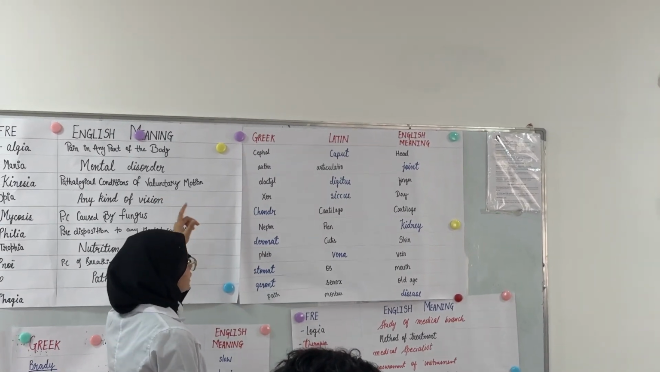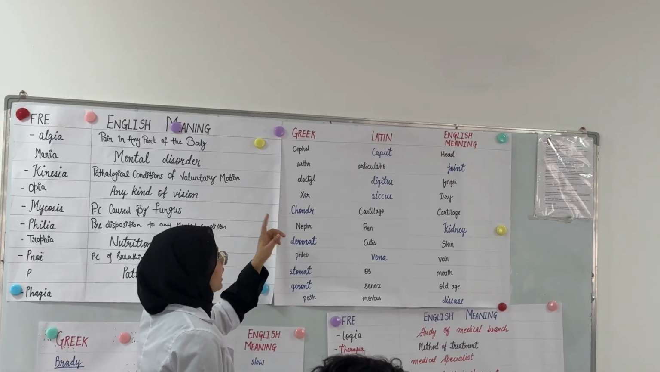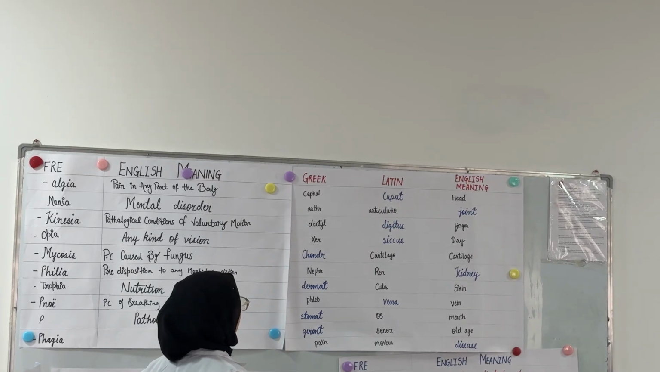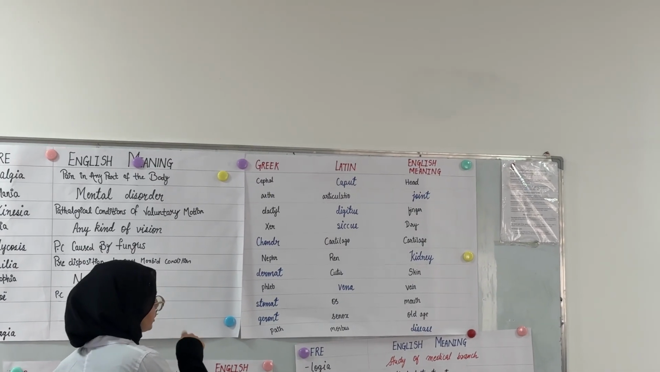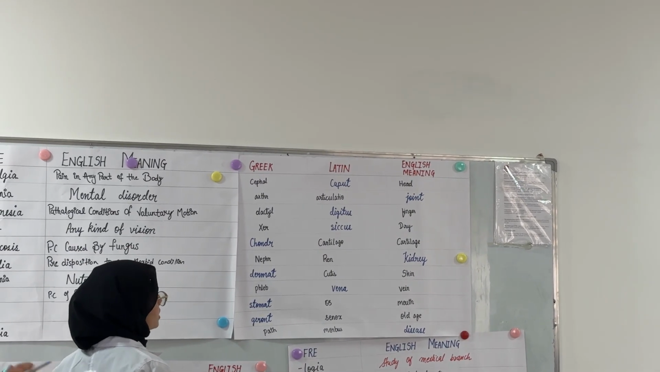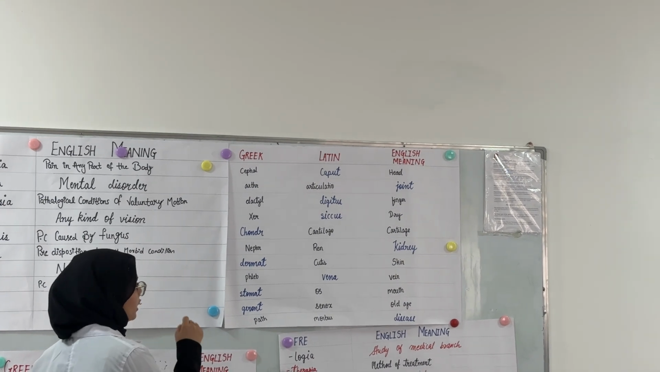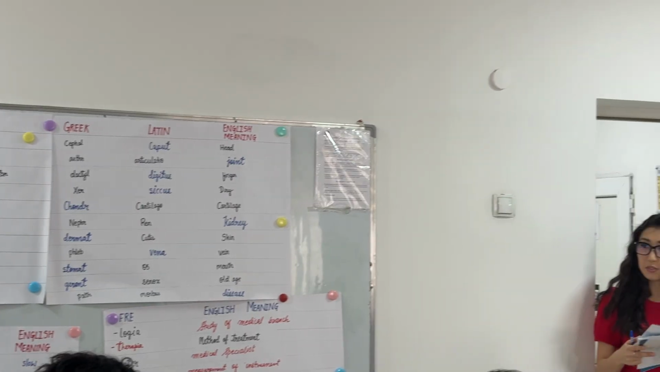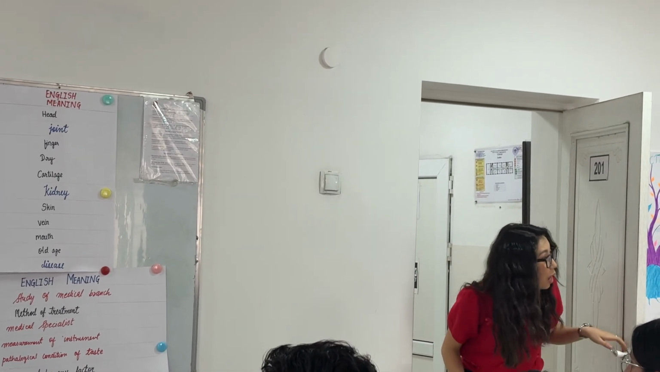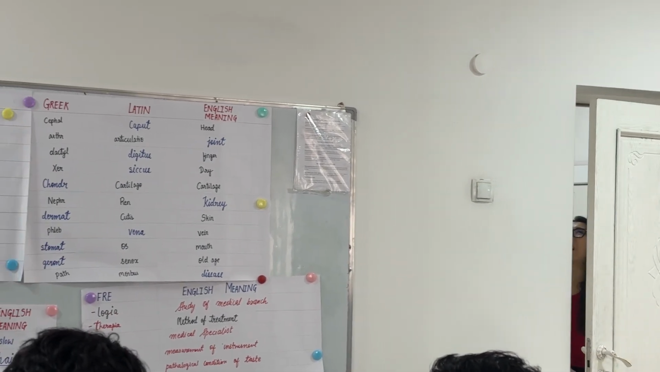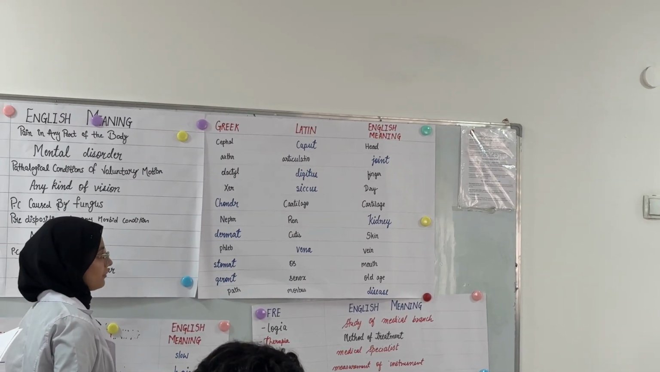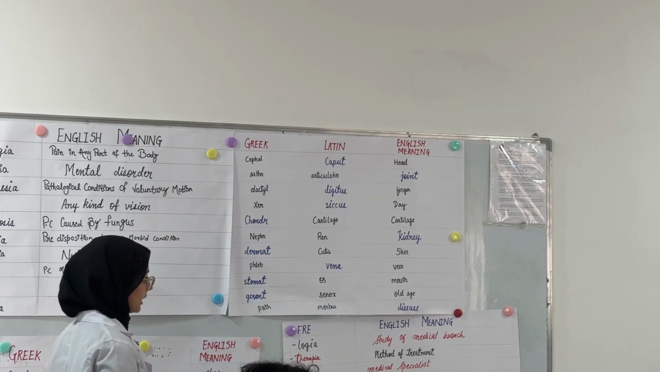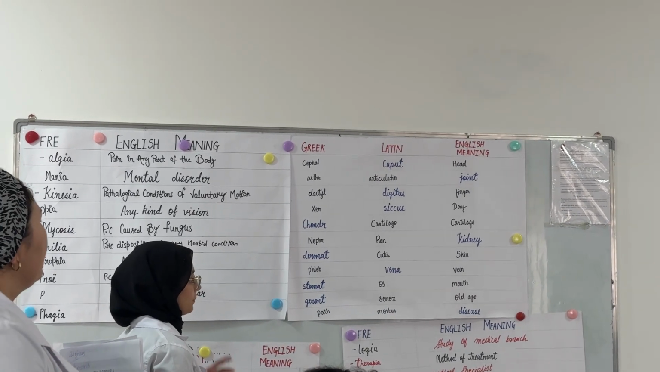The Greek word is cephal, caput, and head. Articulatio and joint. Dactyl, digitus, finger. Xer, siccus, dry. Chondr, cartilago, cartilage. Nephr, ren, kidney. Dermat, cutis, skin. Phleb, vena, vein. Stomat, os, mouth. Geron, senex, old age. Nos, morbus,